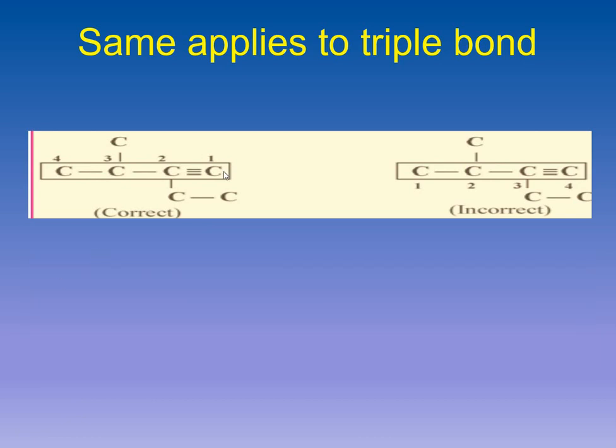If I number this compound from this side, it will be the correct numbering because the triple bond gets the lowest position of the carbon atom, the lowest numbering. If I start numbering from the other side, this will be the third carbon holding a triple bond, so this will be the incorrect numbering.